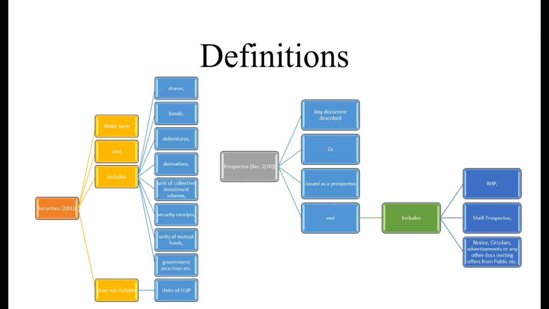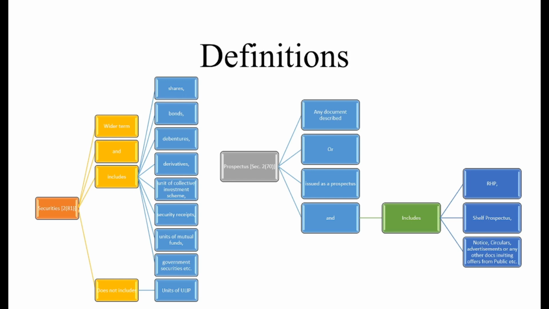As we have written, etc., after the government securities, these all are part of the security. However, we can add more components like this in the definition of securities. However, we should not include the unit based ULIP, correct? Unit linked insurance policy. I hope this definition is very clear to you.